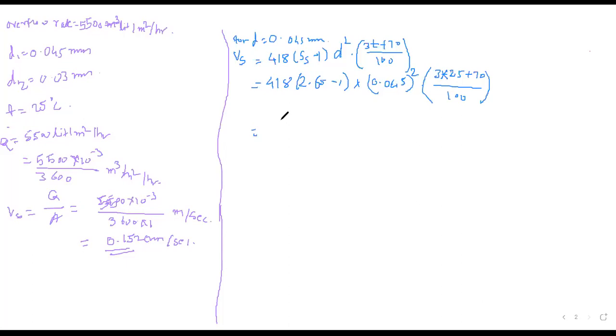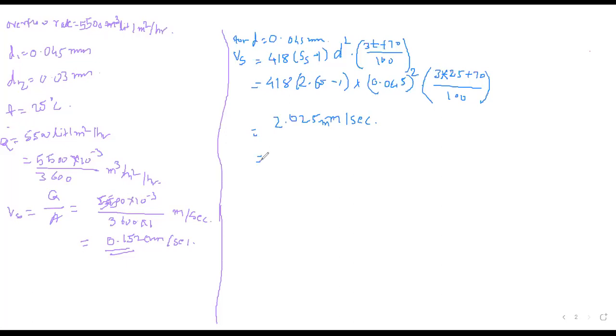2.025. Okay, it's 2.025 meter per second, right? Is it correct? Hello, yes, ma'am. Meter or mm? Yeah, ma'am, mm.